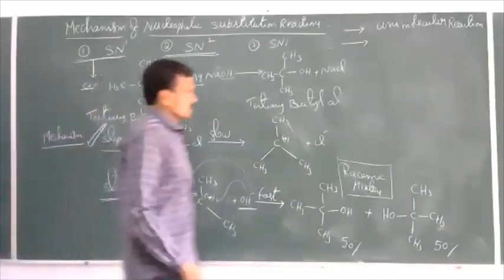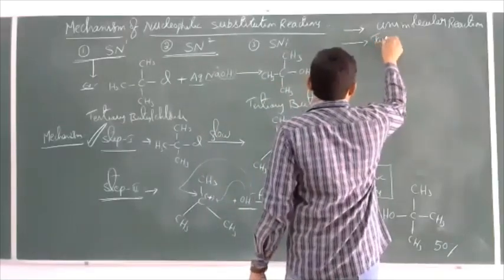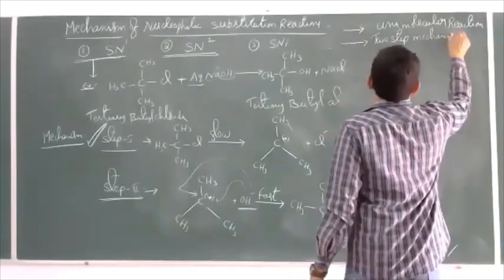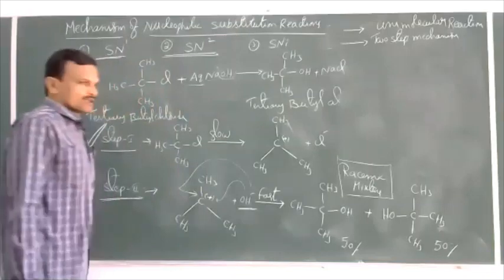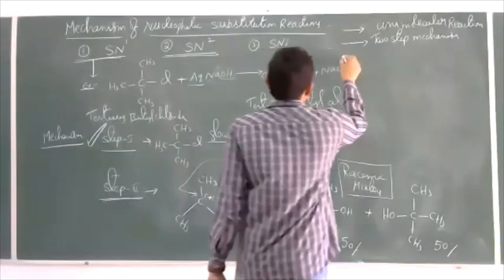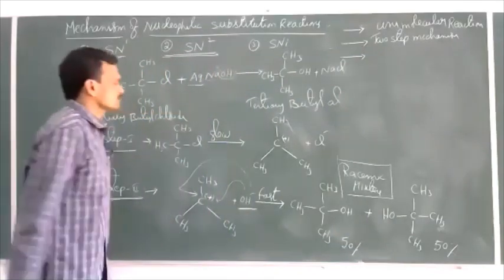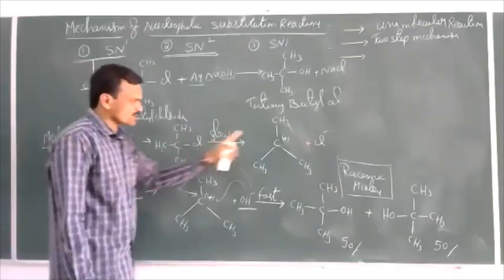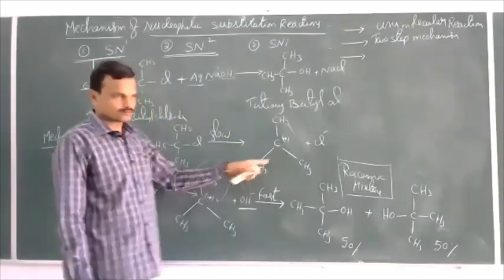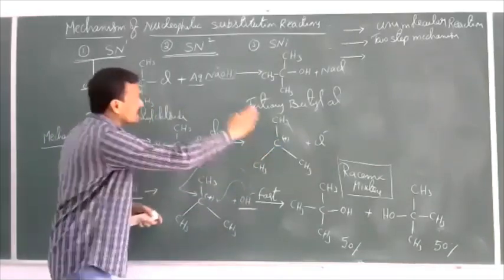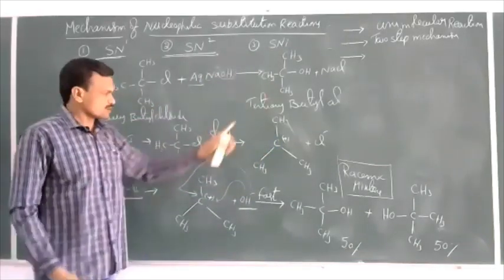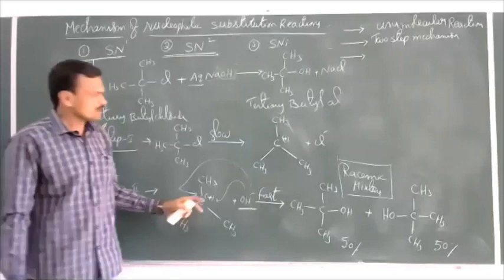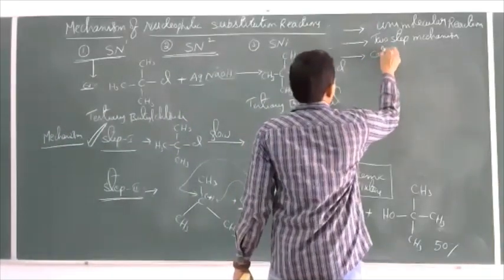Two steps. So it is a two-step mechanism. Next, the reaction takes place through the formation of a carbocation as a reaction intermediate. This carbocation is not the reactant and not the product; it is nowhere in the overall reaction. So this carbocation is formed as a reaction intermediate and itself participates in the reaction.